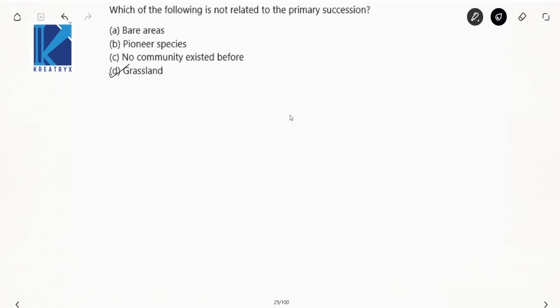Because see here why it is not related to primary succession. Your grassland ecosystem is a secondary succession.